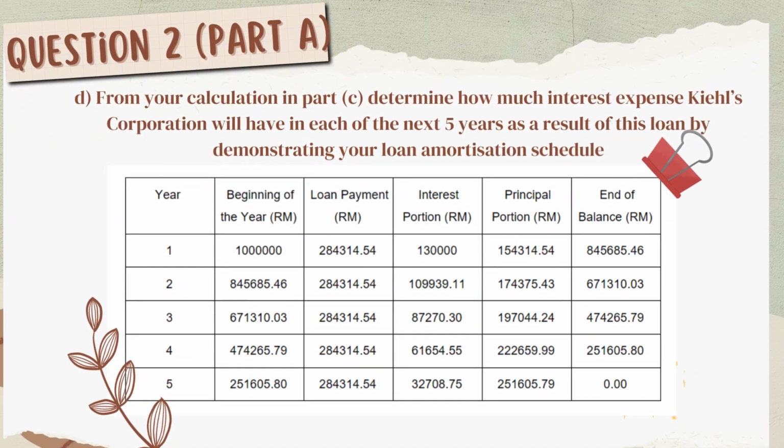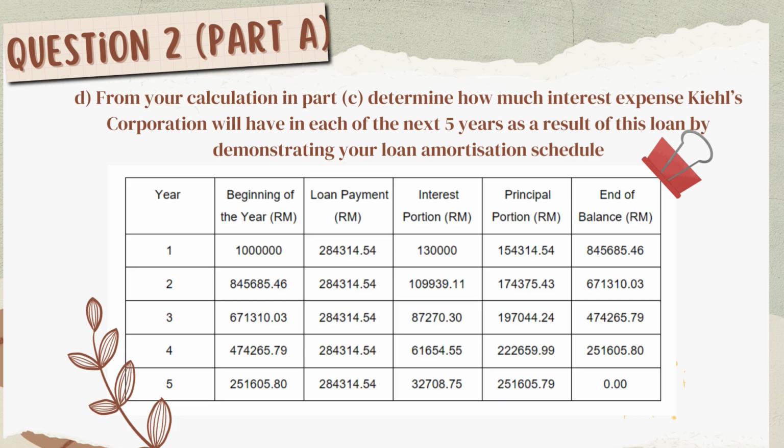Question D, from the calculation in part C, determine how much interest expense Kale Corporation will have in each of the next 5 years as a result of this loan by demonstrating a loan amortization schedule. So for the first year, in the beginning, the total loan of 1 million will have a loan payment of RM 284,314.54 annually for 5 years. The interest portion is derived from the beginning of the year balance multiplied by the interest of 13%. That is where we get the figures.